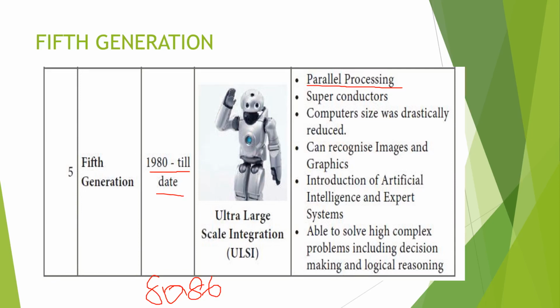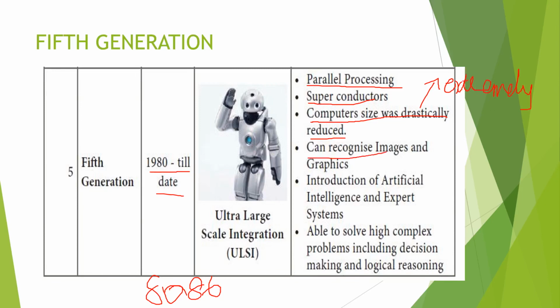Next one is superconductors. What is a superconductor? A superconductor is a set of physical properties, so it mostly relates to physics. It will conduct electricity or consume power. Next, in computer science, size was drastically reduced. What is the meaning of drastically? Drastically means extremely reduced. The size was very big, but here the size is very small.